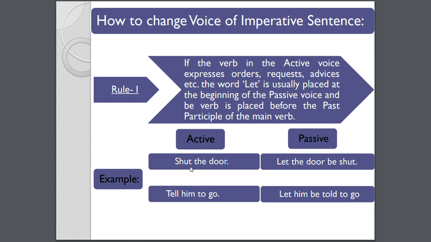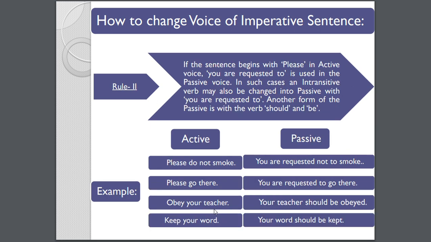So let the door be shut. Tell him to go. Let him is your object. Let him be told. Again, be is added. Told, tell will become told in the past tense. Yes, to go. Understood?